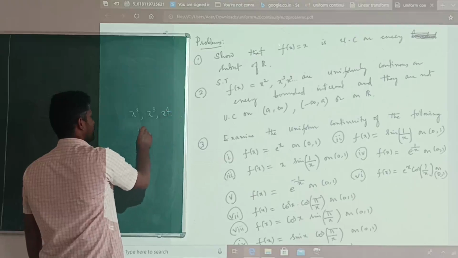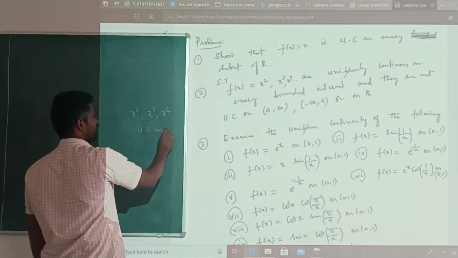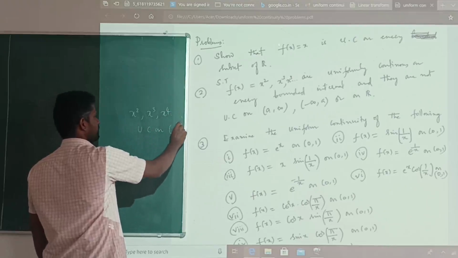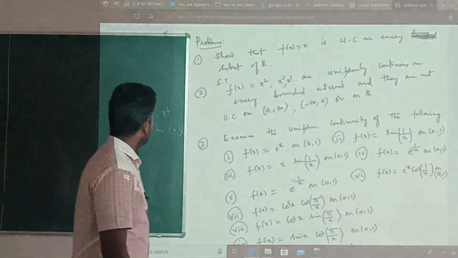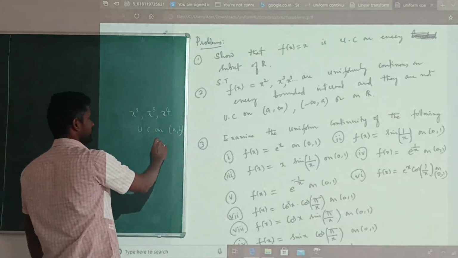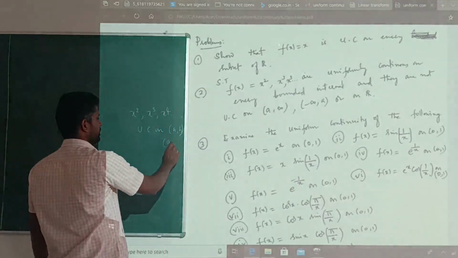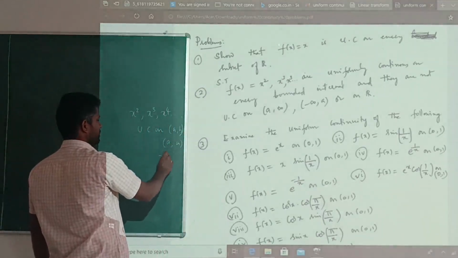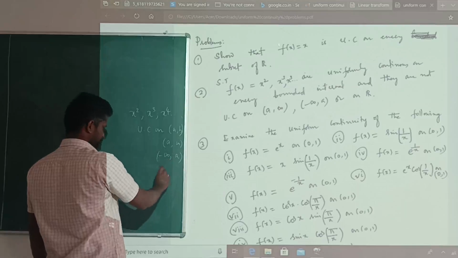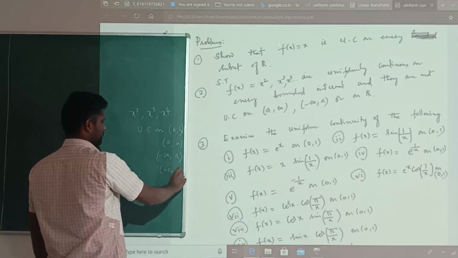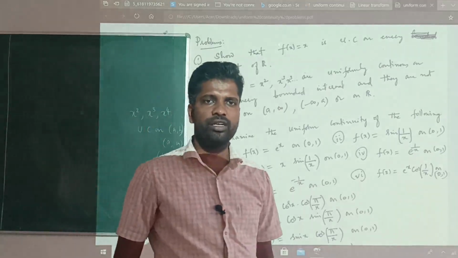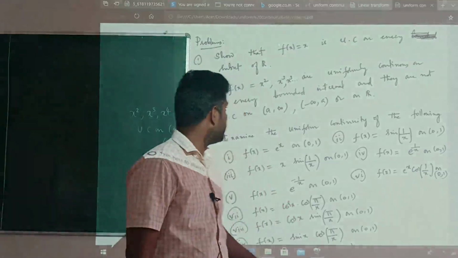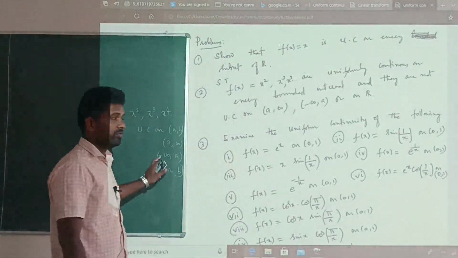These are uniformly continuous on any bounded interval a to b, but not uniformly continuous on any unbounded interval like a to infinity or minus infinity to a. So these kinds of functions are not uniformly continuous on unbounded intervals.